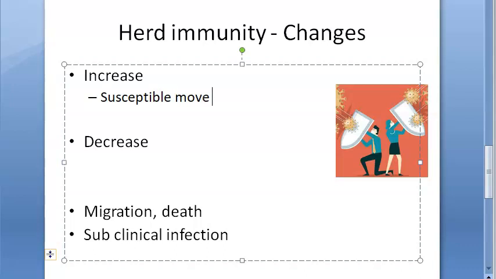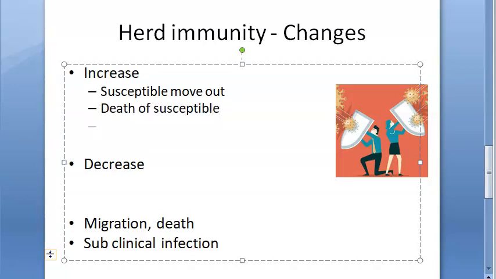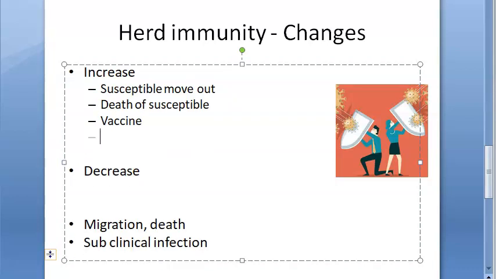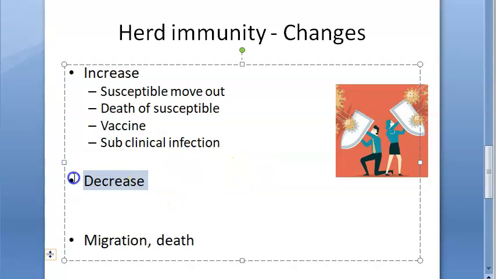Death of the susceptible: the susceptible people will die, and only healthy people who can fight the disease are probably alive. Artificial acquisition of immunity, that is vaccination, so their immunity increases. Subclinical infection, which also increases their immunity. Then what decreases immunity?